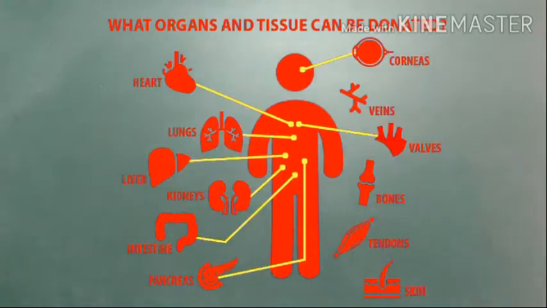See the figure. Eyes, lungs, liver, bone, skin, kidney, pancreas, heart or heart valves. These can be transplanted from the donor to the recipient patient.